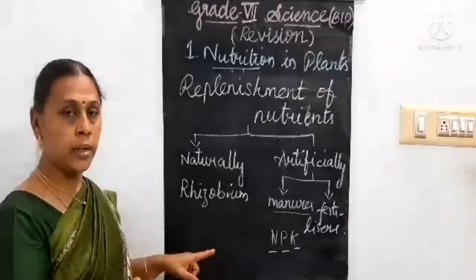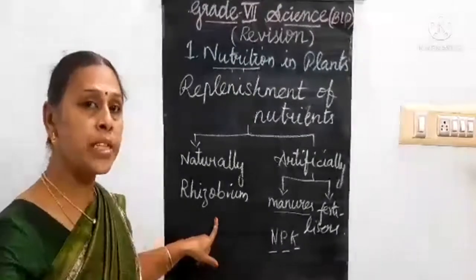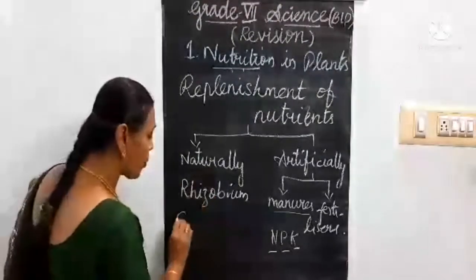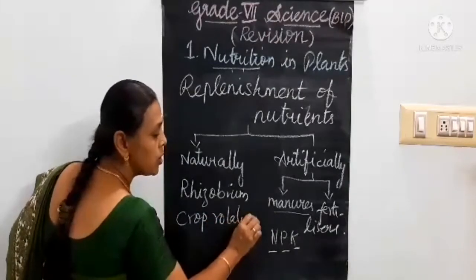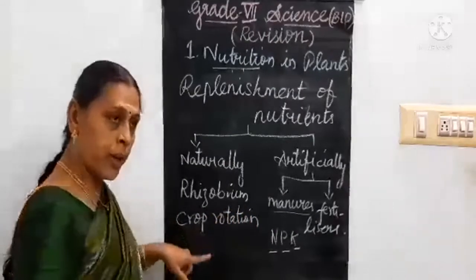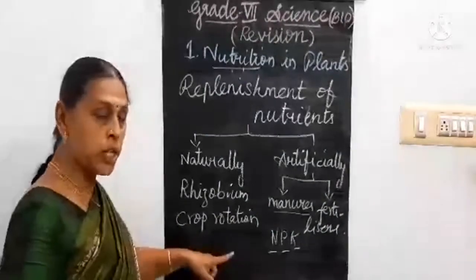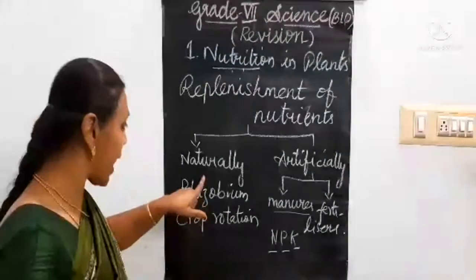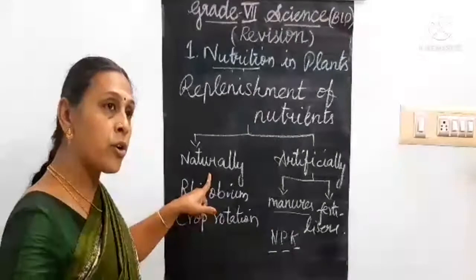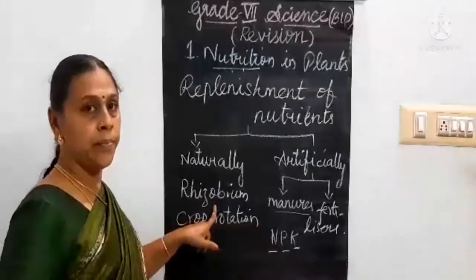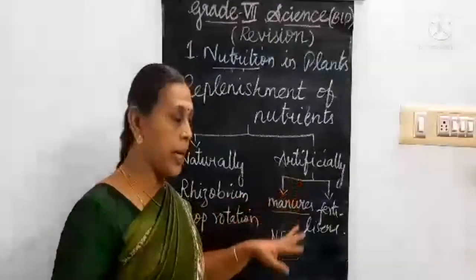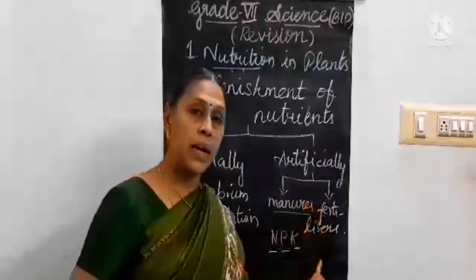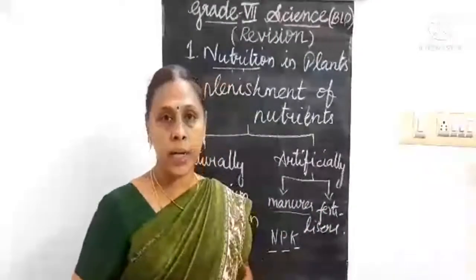Hope you all understand. By growing the leguminous plants by means of crop rotation, there is a method called crop rotation. So by following the crop rotation, the nutrients can be replenished naturally. Or by growing the leguminous plants, the nutrients can be replenished, and artificially by supplying manures and fertilizers in proper times.